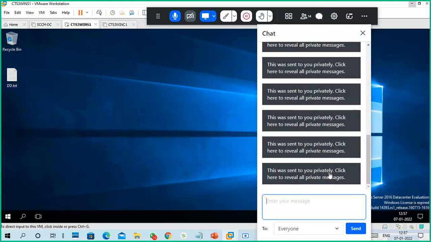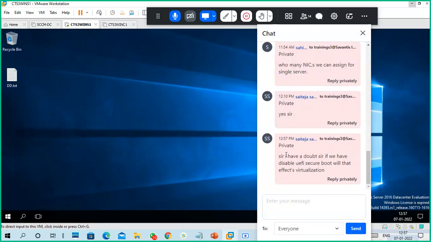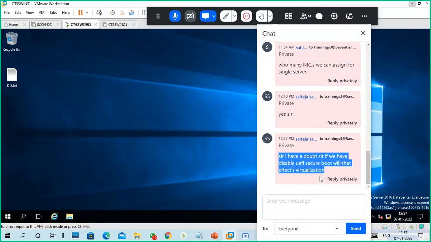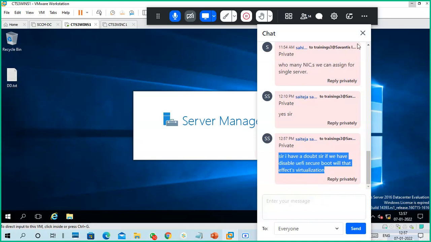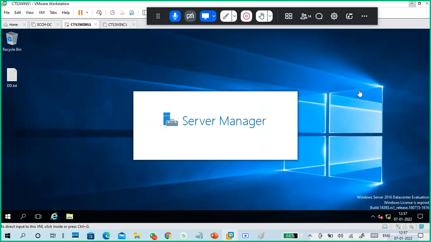Yeah, finally someone put a question. No, UEFI secure boot won't affect virtualization.